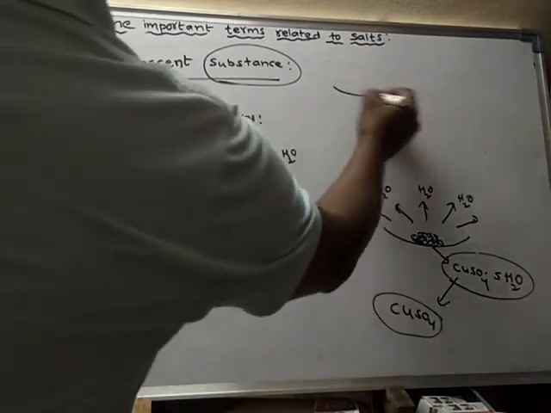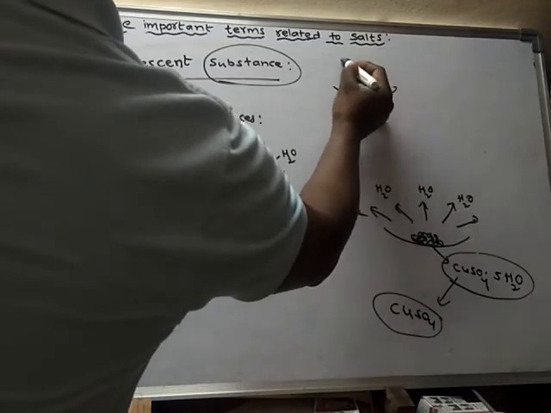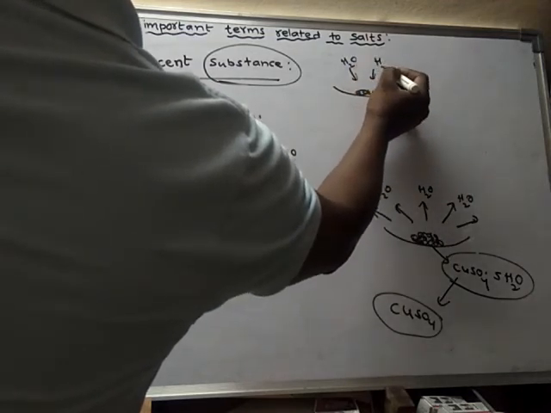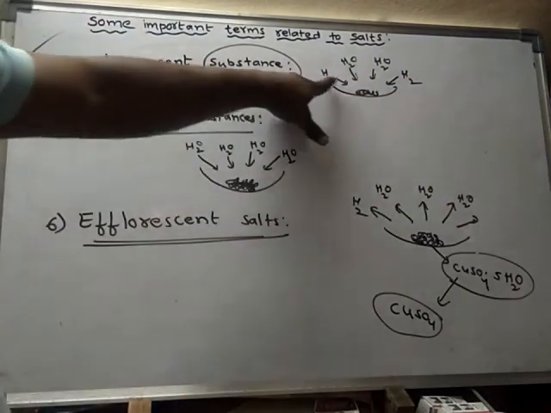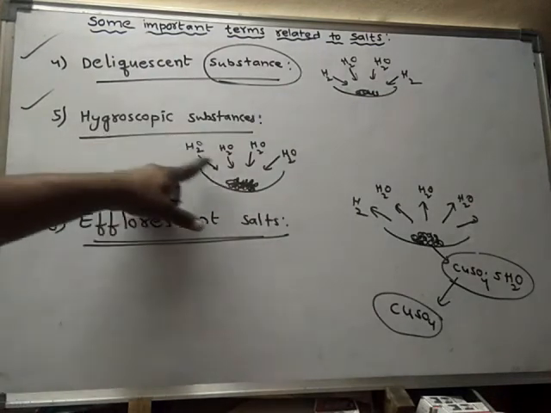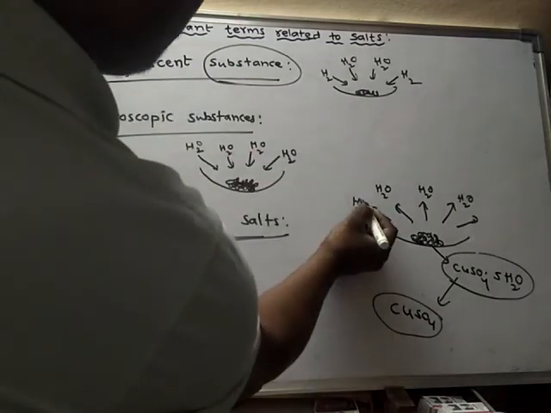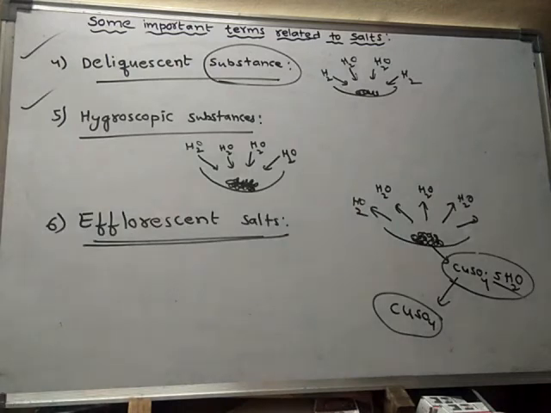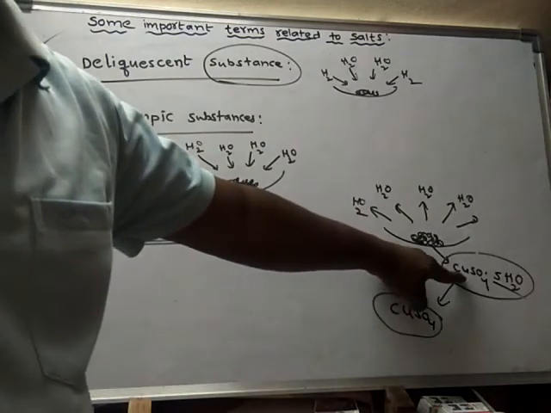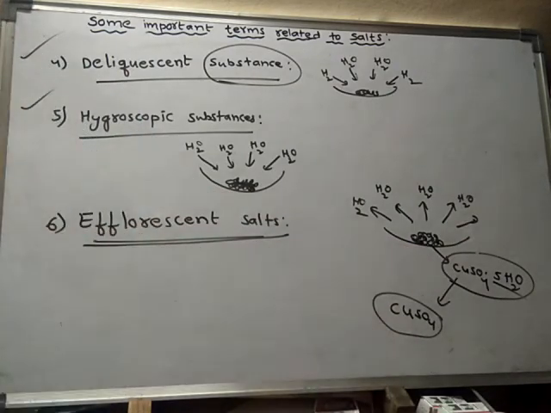See, this substance will absorb the moisture from the atmosphere. Even this substance also will absorb the moisture from the atmosphere. But this substance will lose water molecules into the atmosphere. This substance will lose its water of crystallization into the atmosphere. After losing water of crystallization, it loses its blue color and converts into anhydrous copper sulfate, which is white in color.